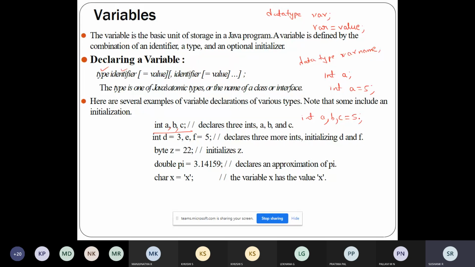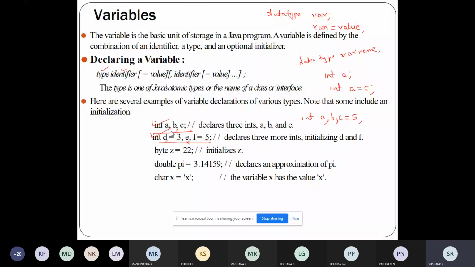Here also they're declaring the variable d and giving it the initial value 3. They're declaring variable e, for which they're not giving any value, and for variable f they're giving the value 5. So this declares three variables, where d and f are given values and e is not. In the first example you are just declaring the variables, not giving any value. In the second example you are declaring three variables d, e, and f, and for d and f you are giving the values 3 and 5 respectively.